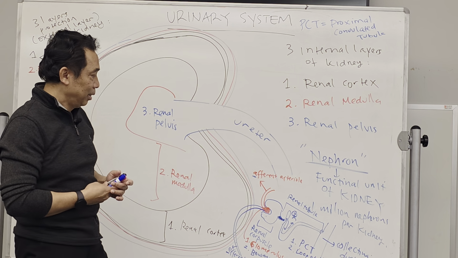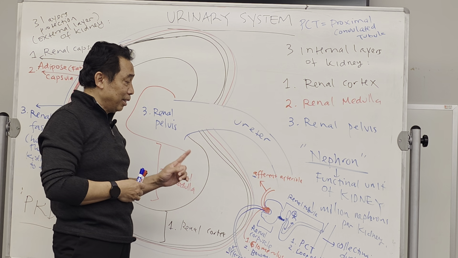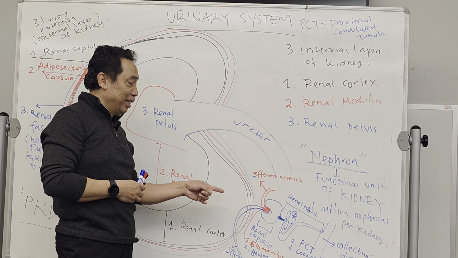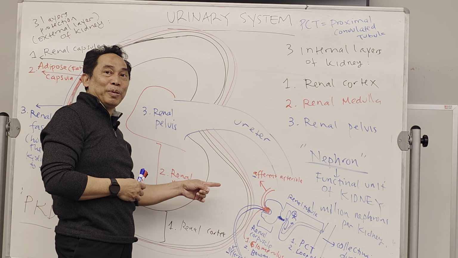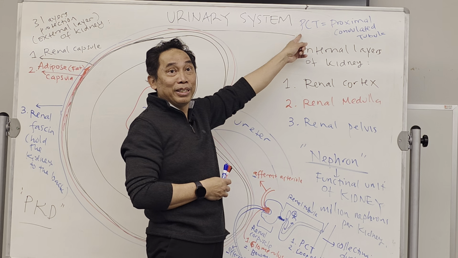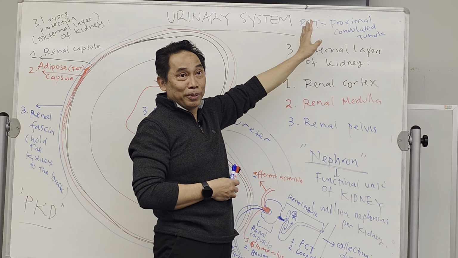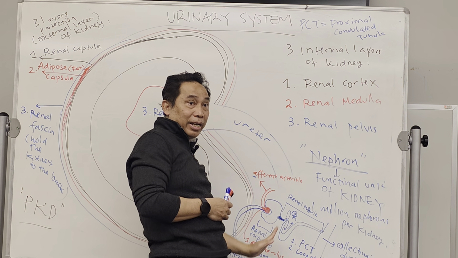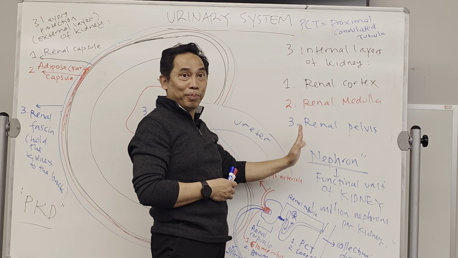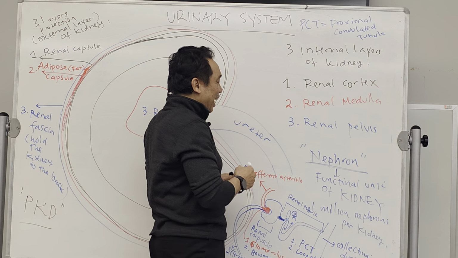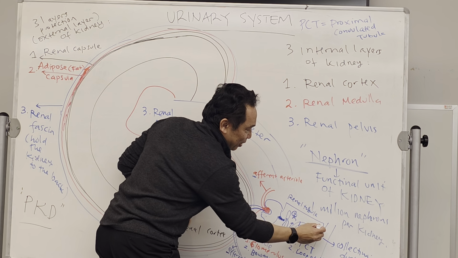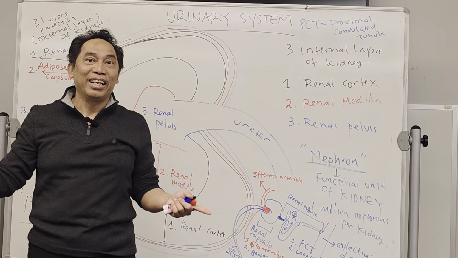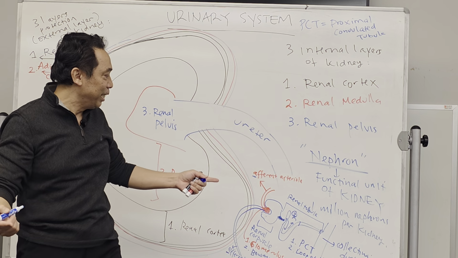Okay. Dylan, what is the first one called, the one that's closer to the corpuscle? It's called PCT, proximal convoluted tubule. The second one, the one that goes down and up making the loop, is called the loop of Henle. Now, the last one is from here to here. This is farther away from the attachment.